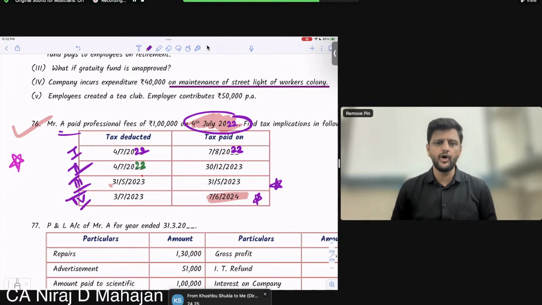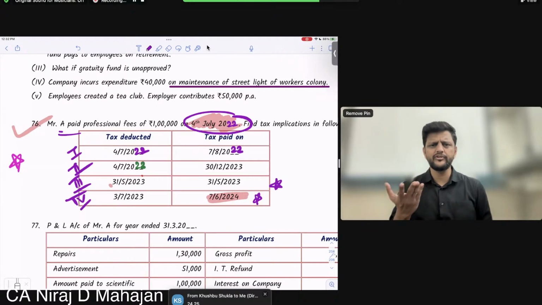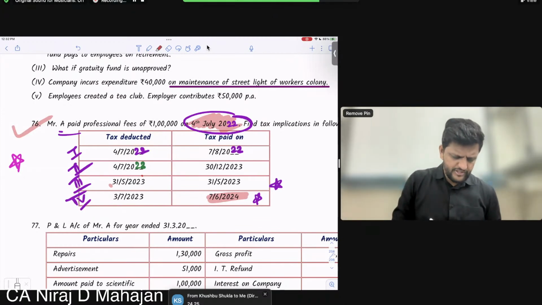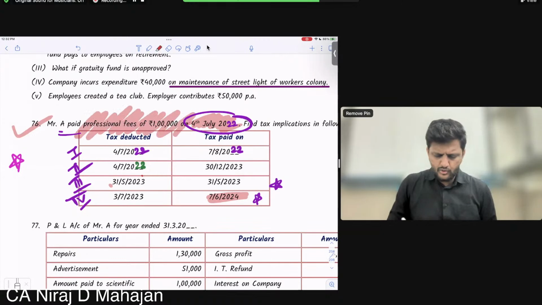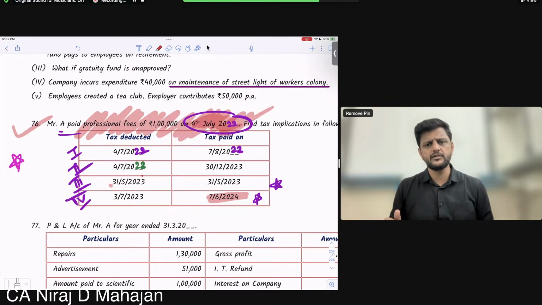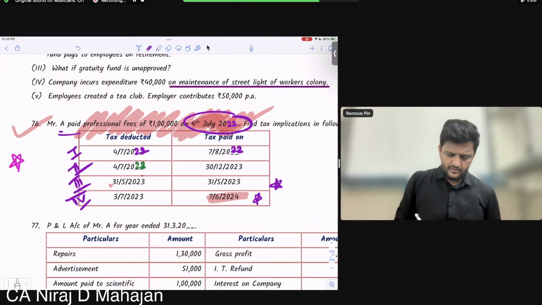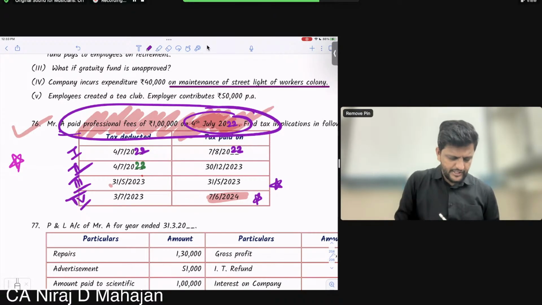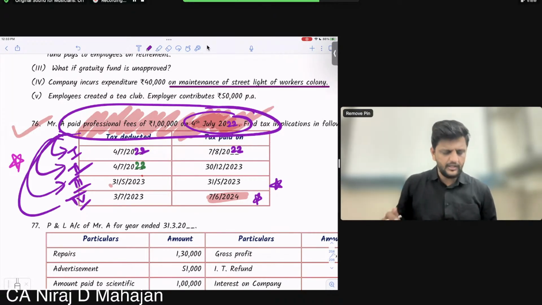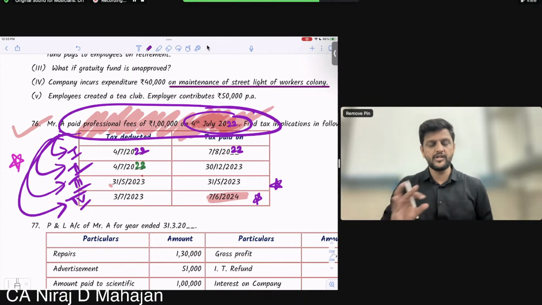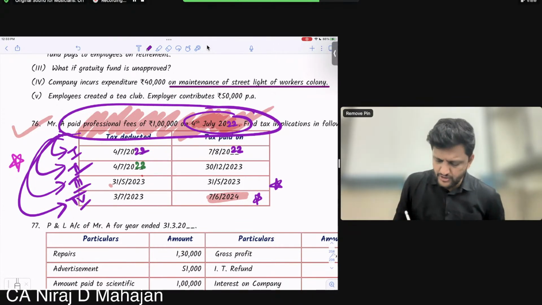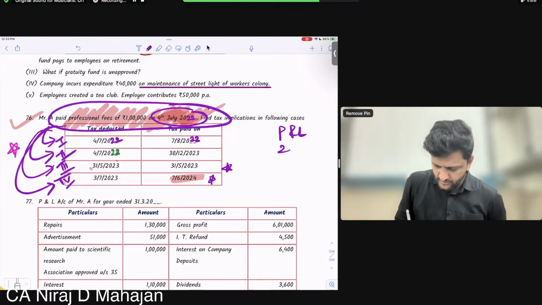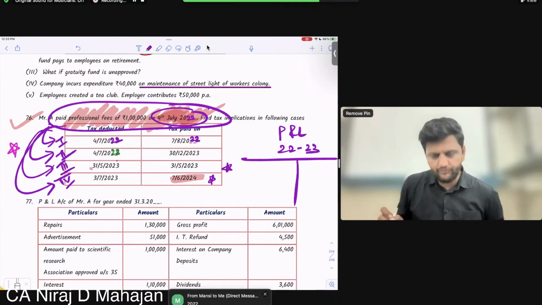We are not changing the example, no. P&L debit means what I am talking about. This professional fees belongs to July 22 expenditure. I am not changing that in the entire example. I hope you are understanding. This single transaction, for this we are checking the different dates. We are in the same example, but just different dates. The expenditure belongs to which year? P&L of which year? There was P&L debit of this item of rupees 1 lakh.